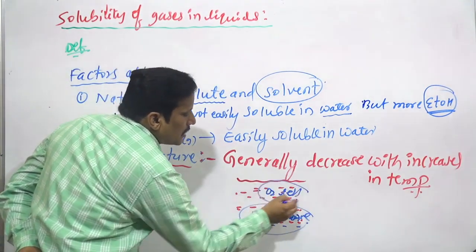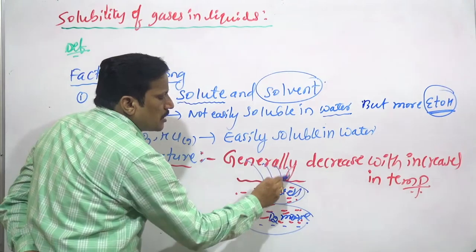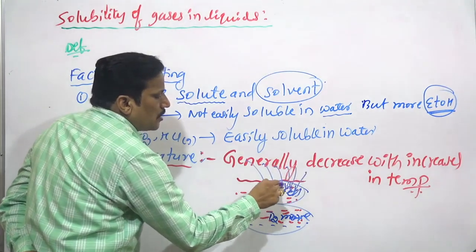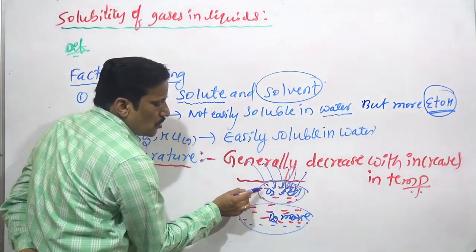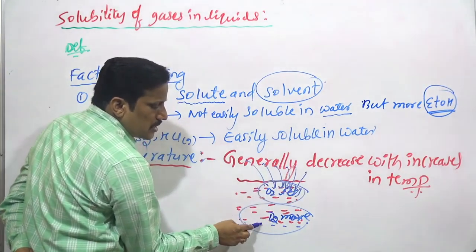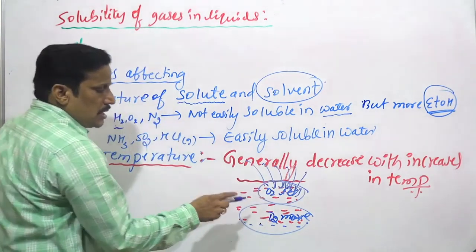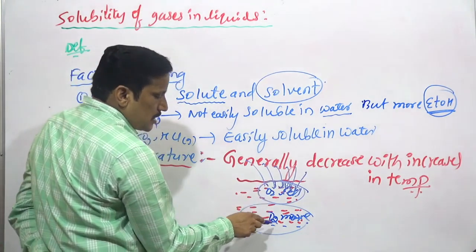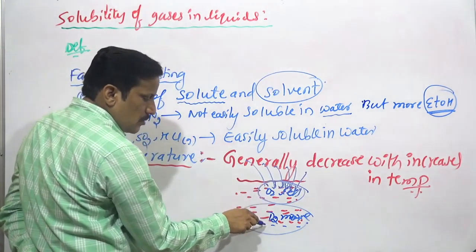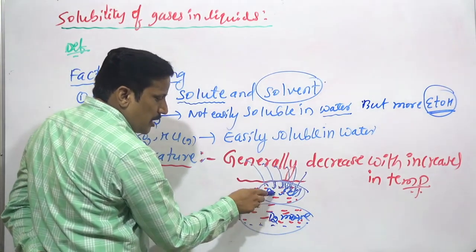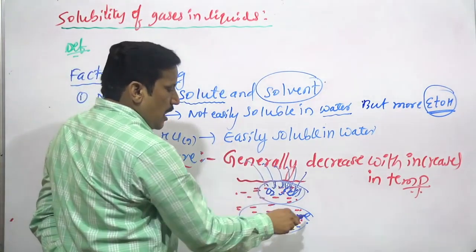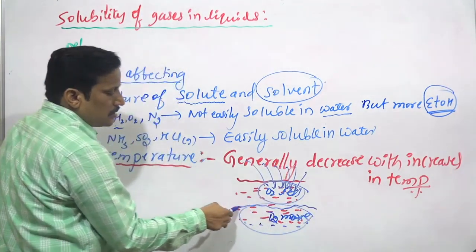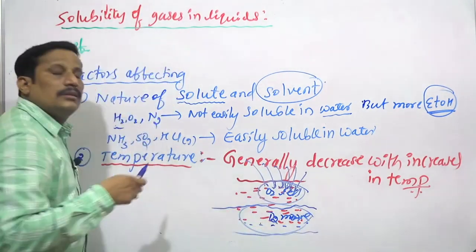At the top it is less because sunlight is directly falling on it. The temperature of this water is more, the temperature of this water is less. So oxygen gas dissolved in this water remains there, but here there is a chance of it coming out. That is why aquatic life survives in this region.